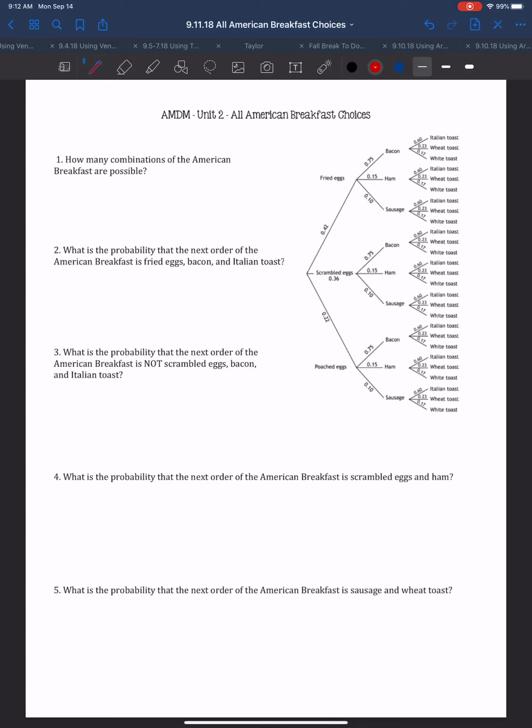So the first one says, how many combinations of the American breakfast are possible? So we've got to look at each branch. The first one is our eggs. We've got 1, 2, 3 types of eggs. So eggs, we have 3 options. The next one is our meat option, and we've got 1, 2, 3 of those. And then last we have the bread or the toast option, and we've got 1, 2, 3 of those. So all in all, we have 3 times 3 times 3, or 27 total options to choose from.